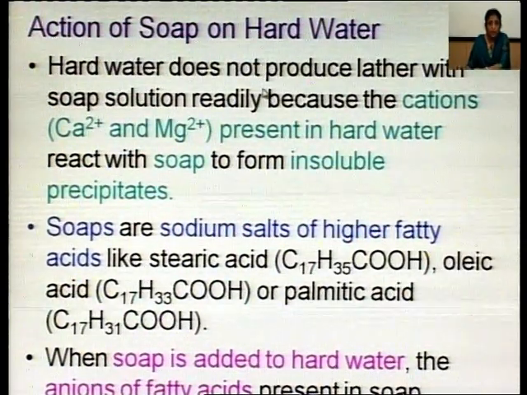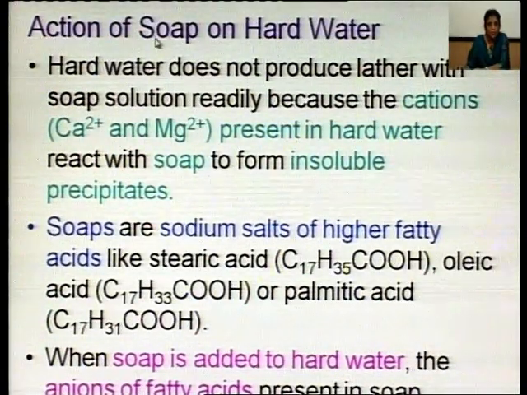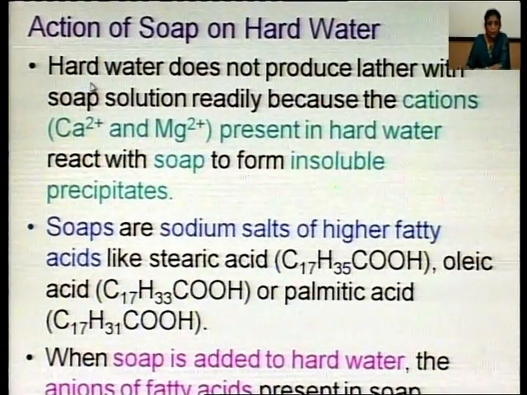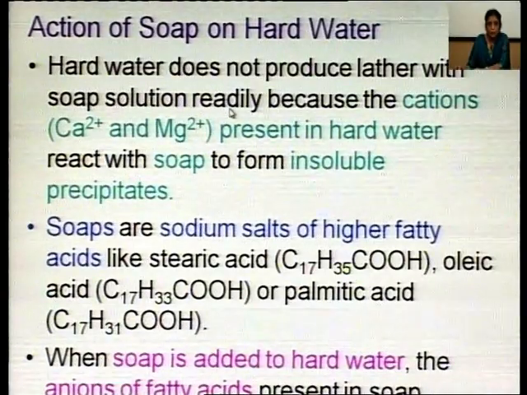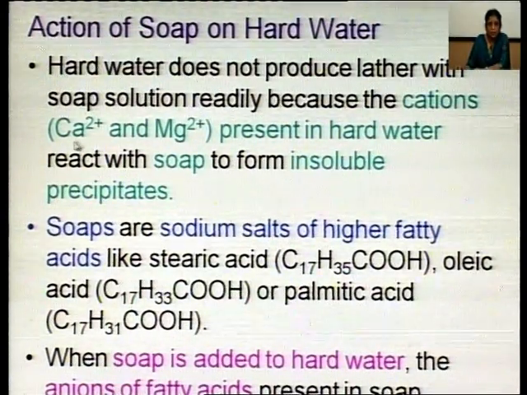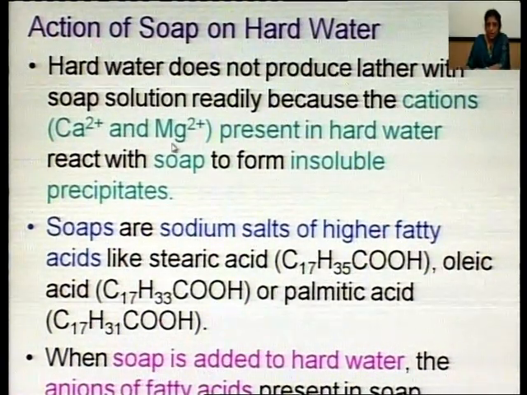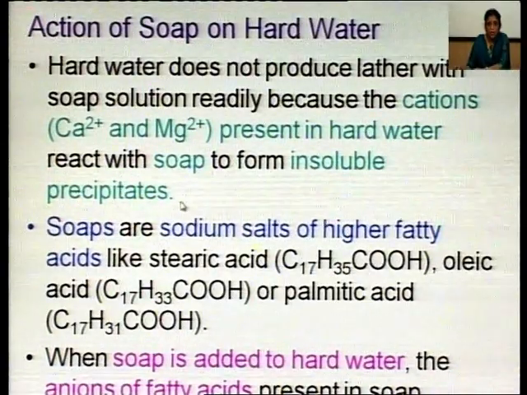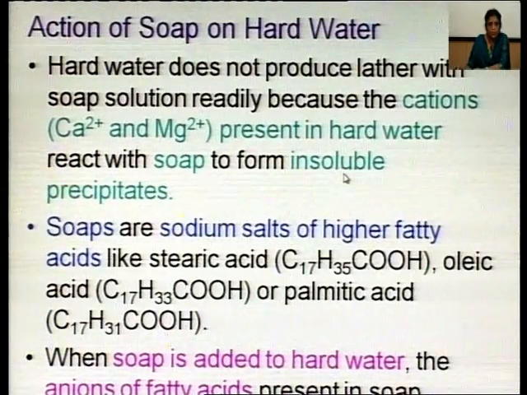Now, why does hard water not produce lather with soap? It may be a certain chemical reaction. So, let us see what that reaction is and what soap is. Hard water does not produce lather with soap solution readily because the cations calcium and magnesium are present in hardness causing substances. These cations present in hard water react with soap to form insoluble precipitates.